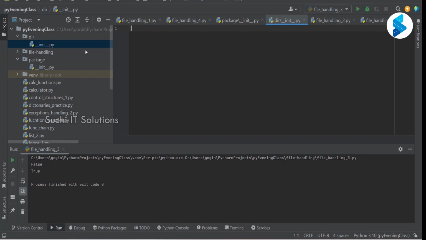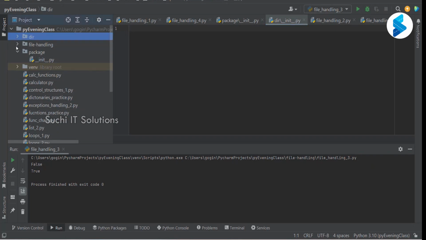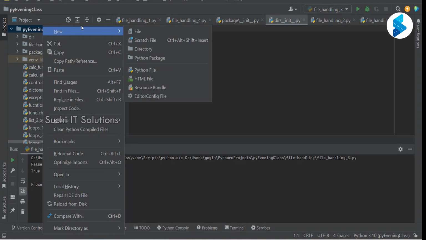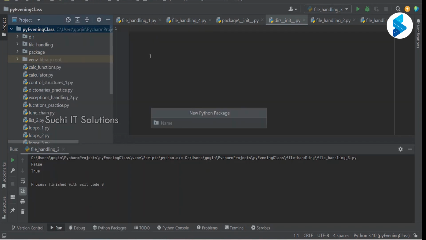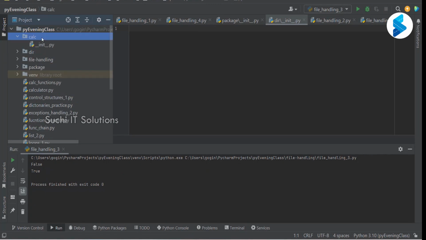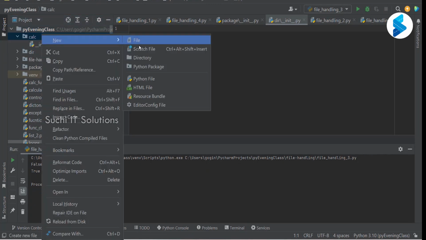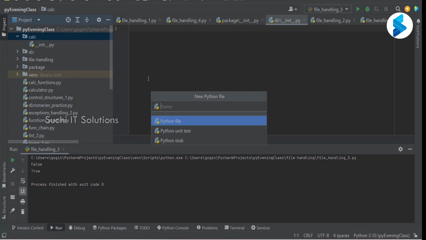You would have written certain variables or certain functions in one file, certain functions in another file. So I'll simply create one package. Let me create one Python file here.